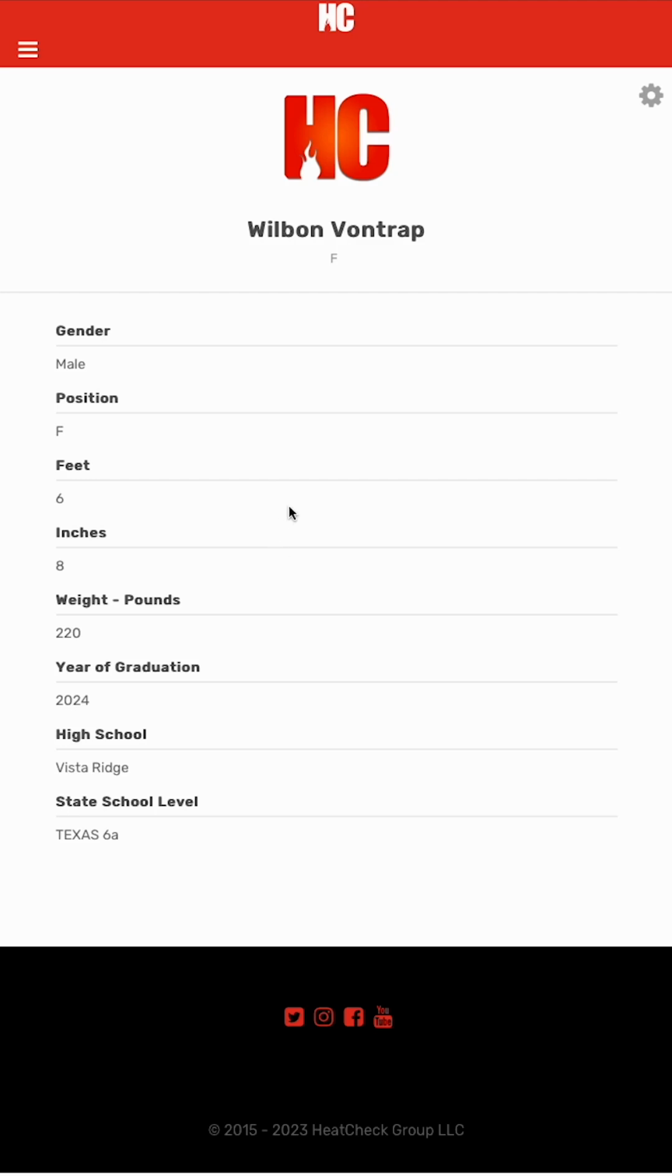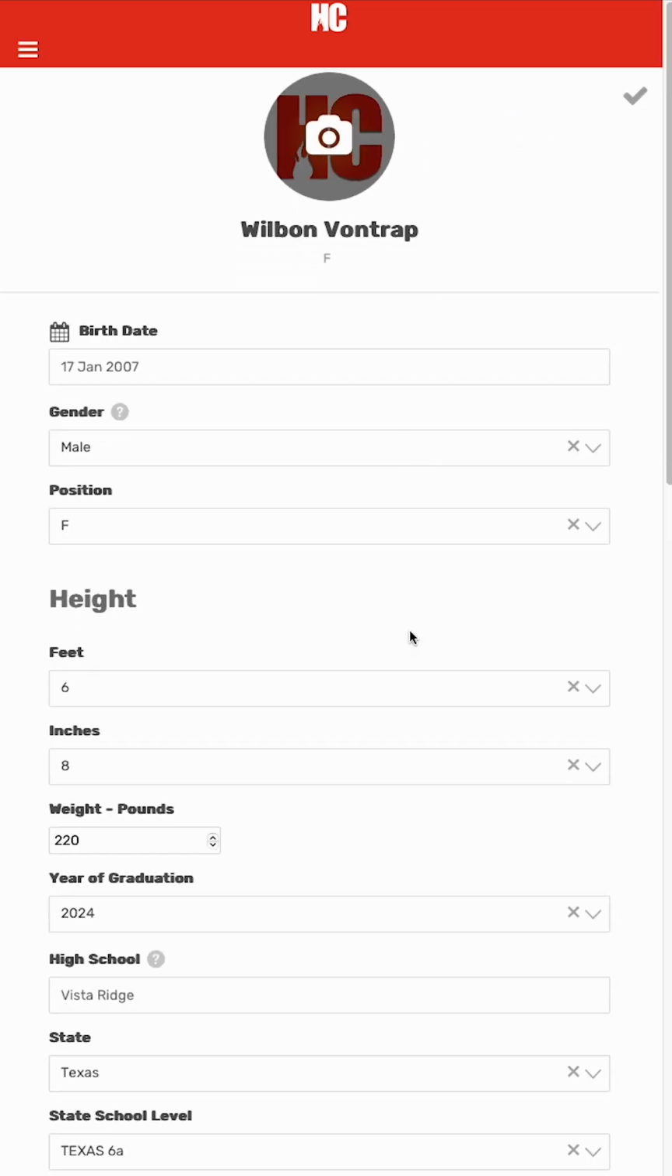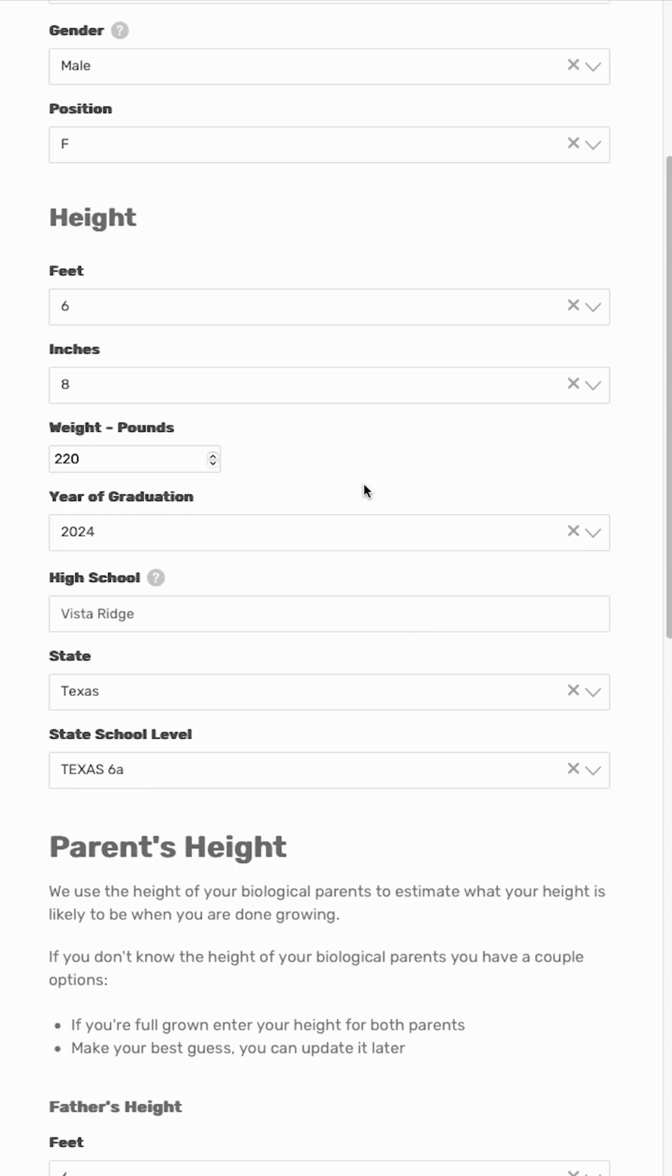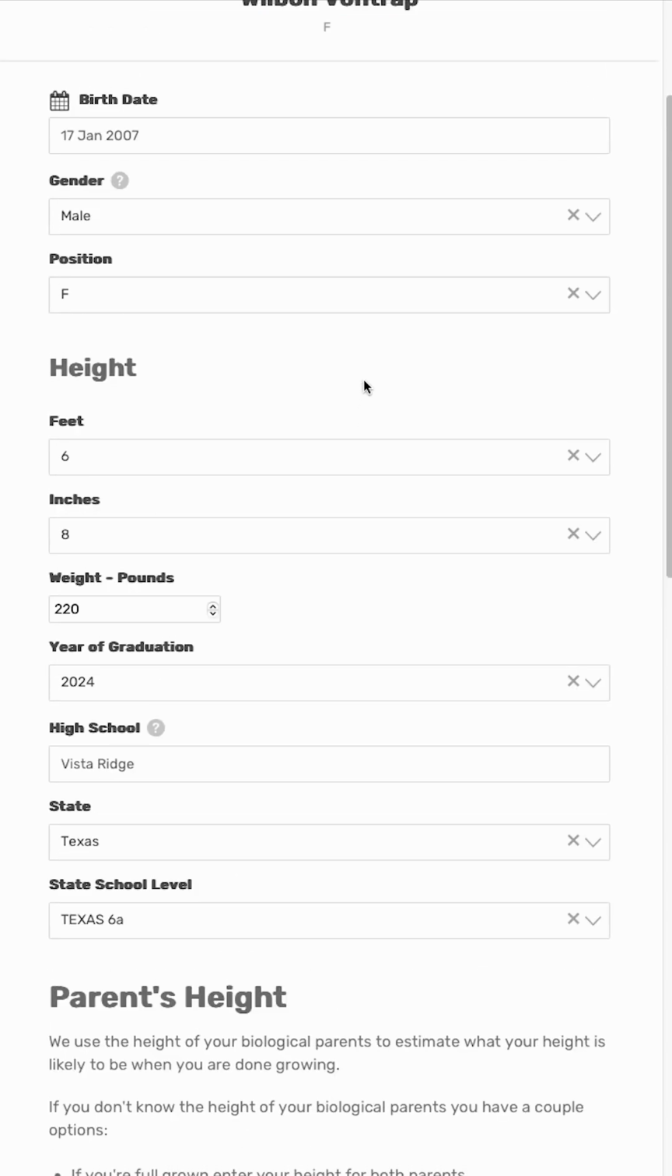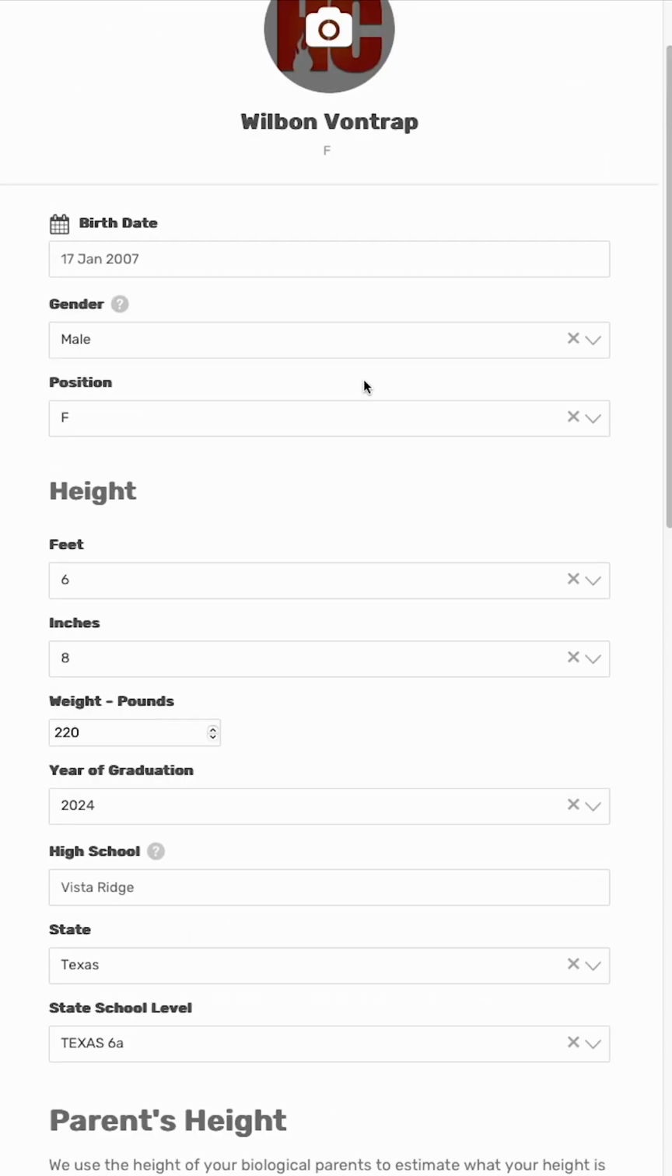So we're starting here at our profile. You can see there's a few details here, but when you go to edit it, there's a couple of links throughout the site to edit your profile depending on where you are. You can go here and input all your information. This is vital. This is how the algorithm works.